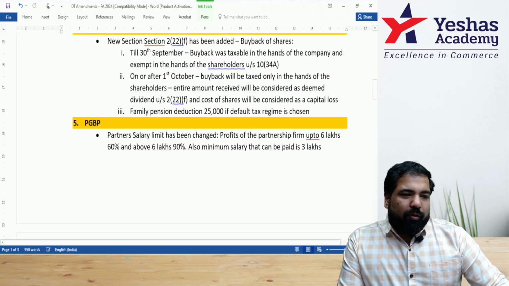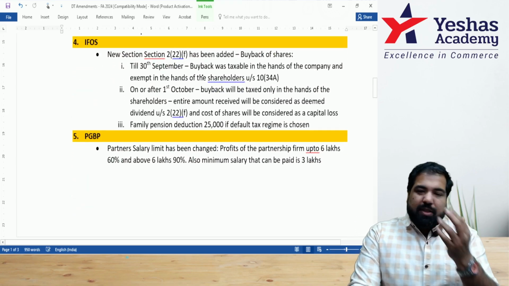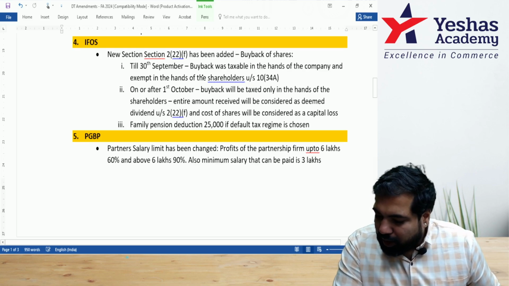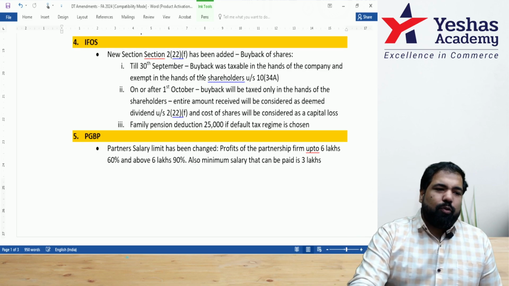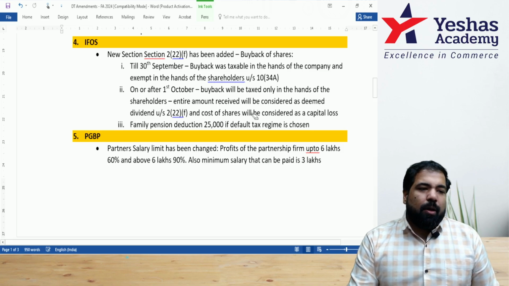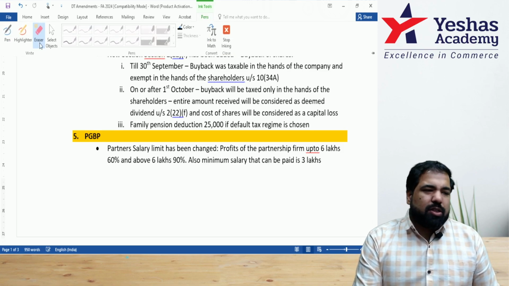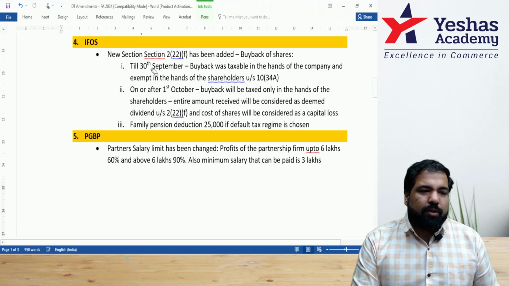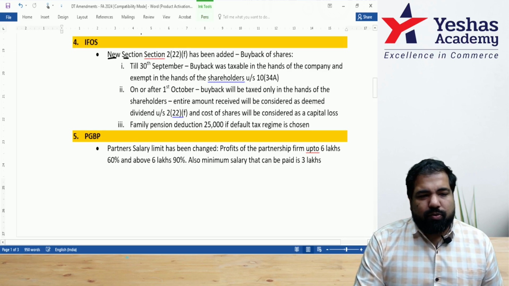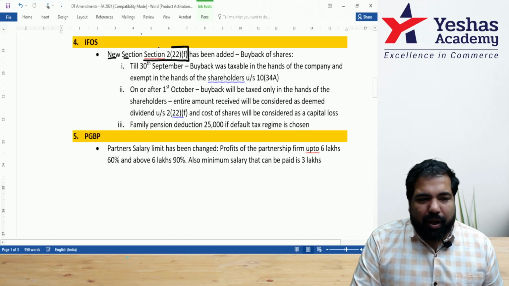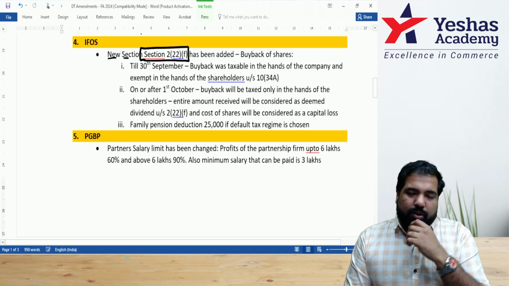All right, so moving from life insurance to IFOS, income from other sources, let's see what happened here. In IFOS, there are 1, 2, and 3 changes. Mainly, actually, there's only one change, and we're talking about it in 3 different parts here. There's a new section included in section 222F. Now, let me tell you what 222 is.